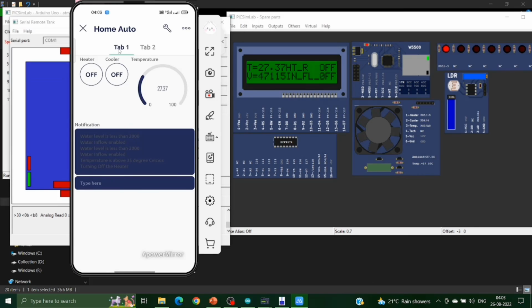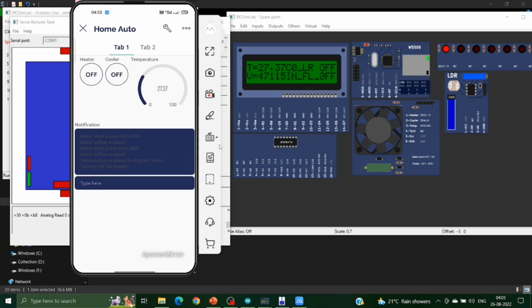Now in tab 1, we have the temperature system controlling part. We can control the temperature system here, where when we turn on the cooler, the fan starts running, and the notification on the LCD says cooler on. We can turn off the cooler and it says cooler off.